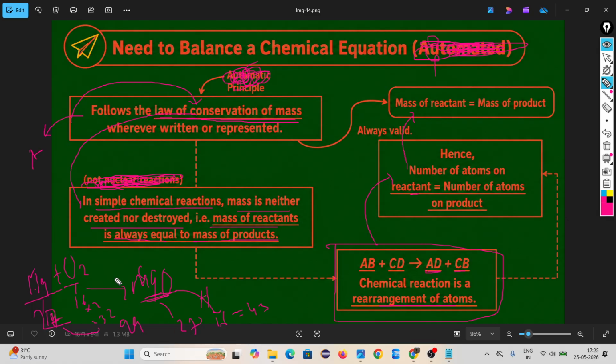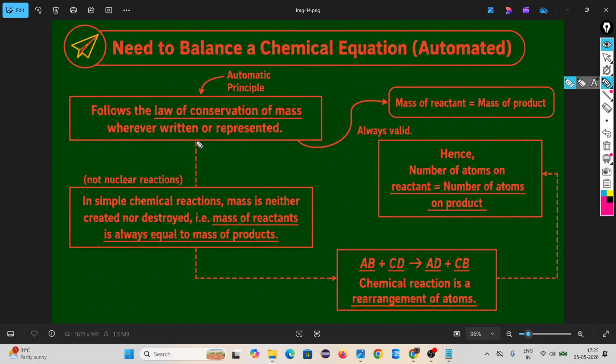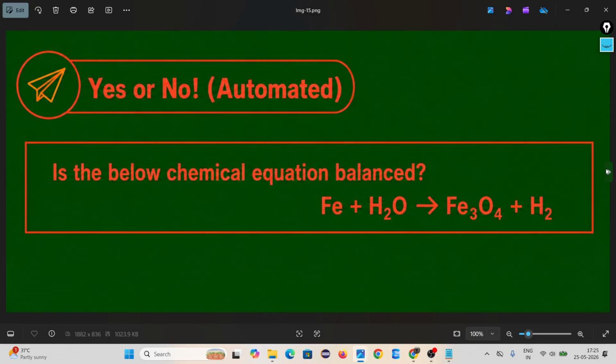Do you understand? So this is the requirement, why we need to balance or equate the chemical reaction, to obey the law of conservation of mass. Look how to do this. I am giving you only one example. On the basis of this, you have to do several things. You understand or not? Understand.